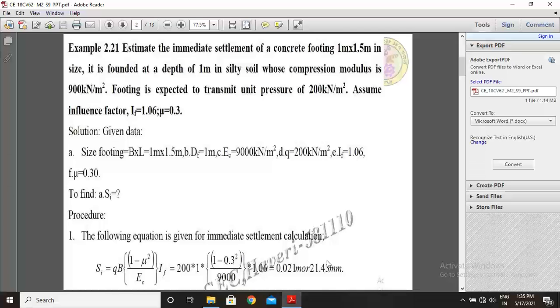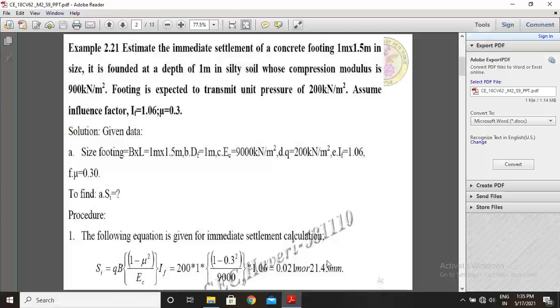Procedure: follow the same procedure as earlier. Step number 1, the following equation is given for immediate settlement calculation: SI equal to Q into B times (1 minus mu square) divided by EC into IF.